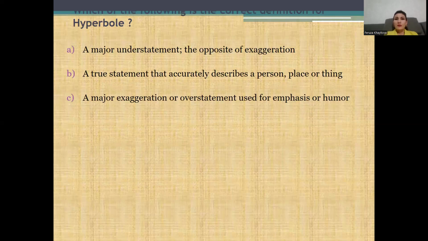Let's check your knowledge. Which of the following is the correct definition of hyperbole? A. A major understatement, the opposite of exaggeration. B. A true statement that accurately describes a person, place, or thing. C. A major exaggeration or overstatement used for emphasis or humor. That's right. A major exaggeration or overstatement used for emphasis or humor is the correct answer, C.